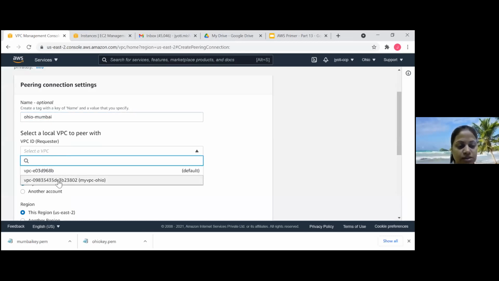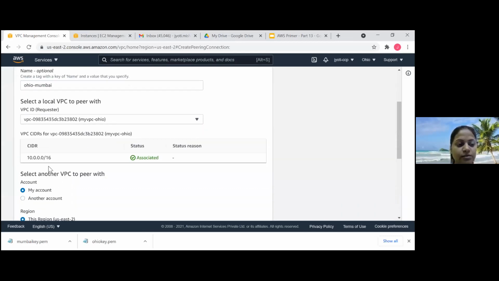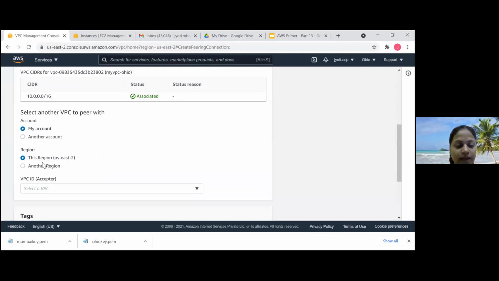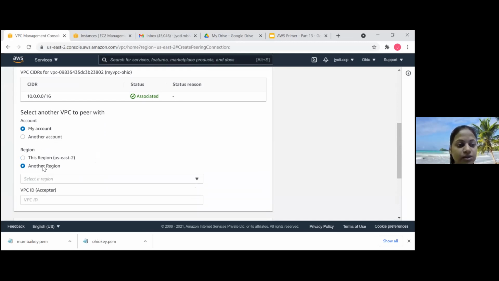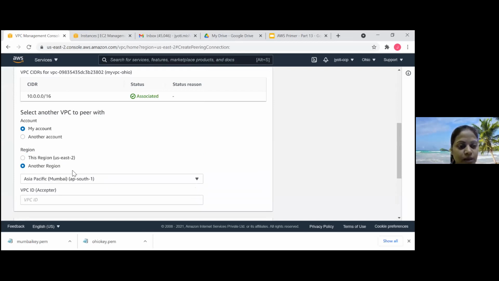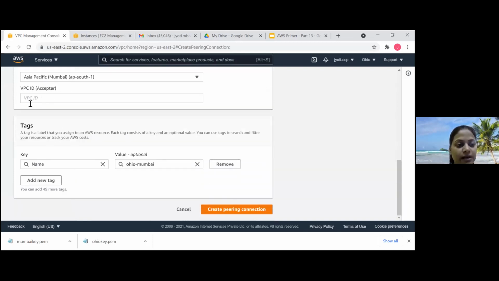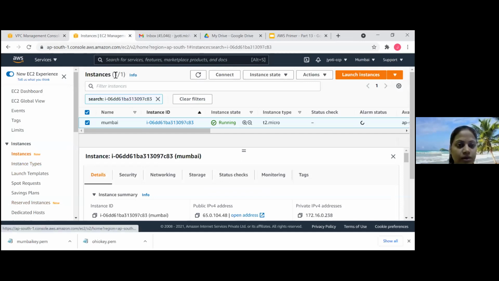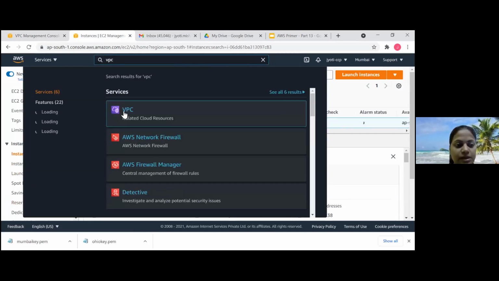Requester, so this is my VPC. The CIDR block is 10.0.0. Now the other VPC with which I want to pair, it's in my account. And is it in this region? No, it's in a different region. Which region is it in? It's in Mumbai. Okay, let's search for Mumbai. And then we need to add the VPC ID of the Mumbai region. So let's go here. Mumbai. Okay, so I'll copy the VPC ID.